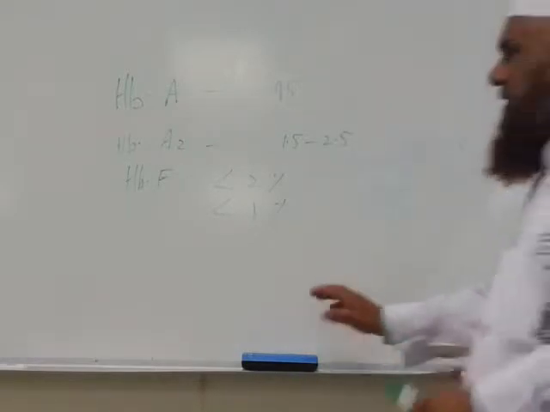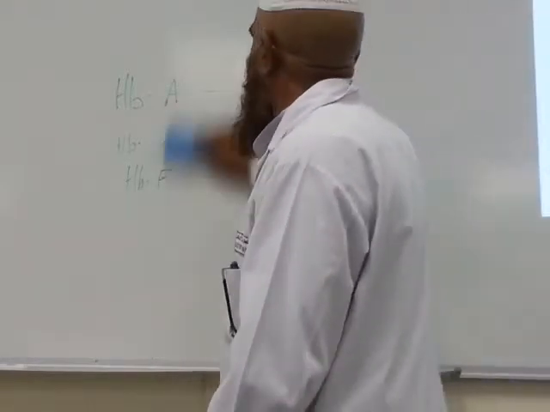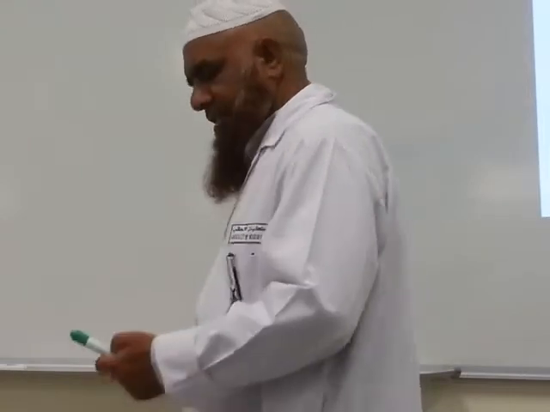Total hemoglobin A2 plus F should be in the range of 3% or 4%, less than 5%. Clear? This is normal. Now I will show you something interesting and you will answer me. Yes, switch off this light.